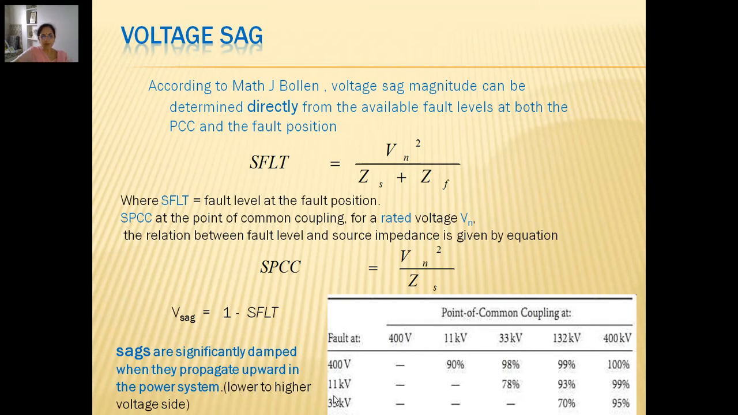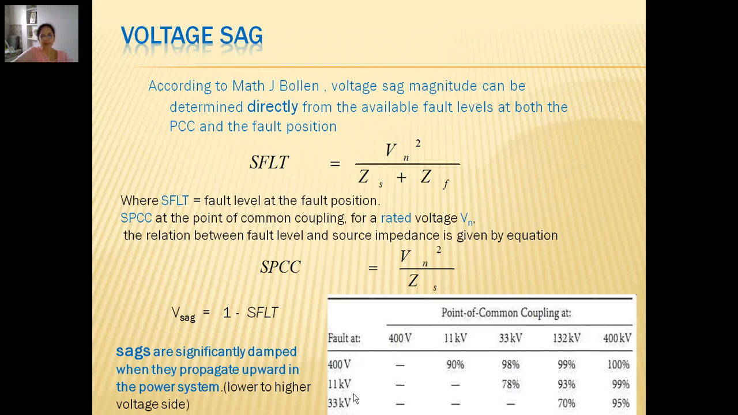Now this is one chart which is available just to emphasize what we are saying here. We can see if the fault is at 400 volts, its impact at 11 kV is 90%. If we move further to 33 kV, the voltage is improving to 98%, further improved 99%, and 100% at 400 kV. So as we move towards higher voltage levels, the voltage is improving. The same is seen at all voltage levels.